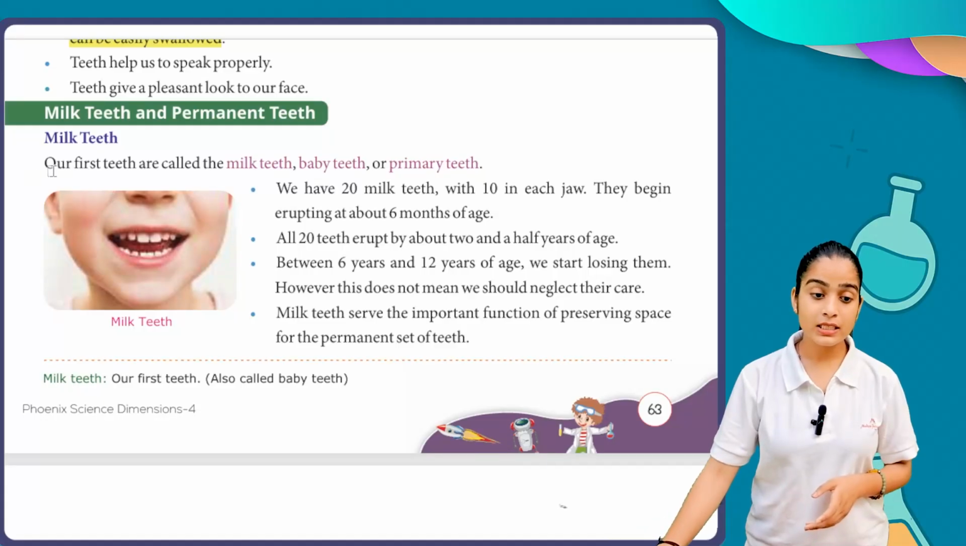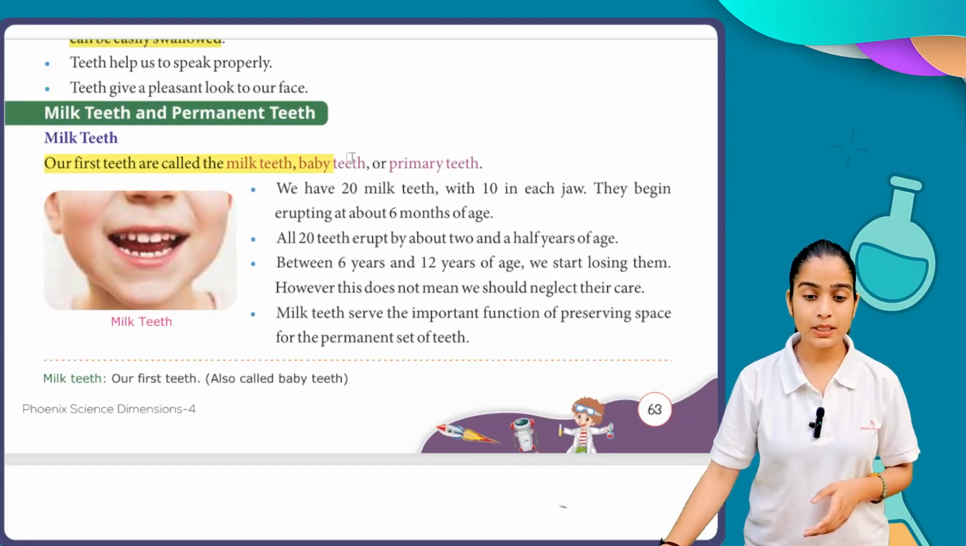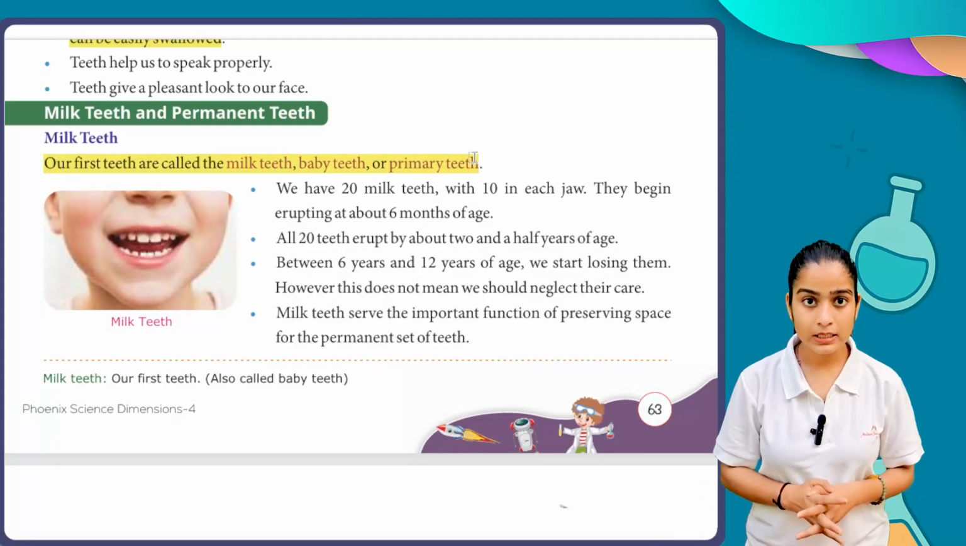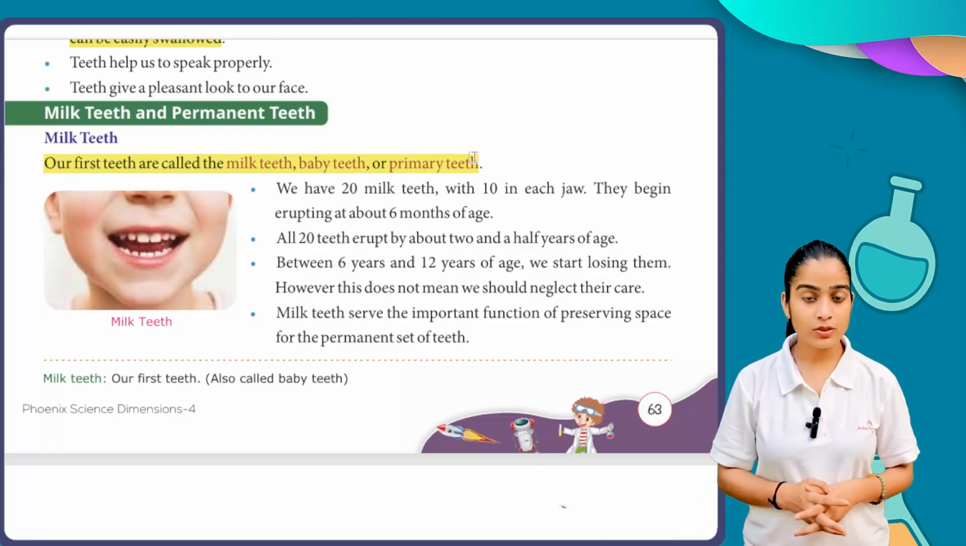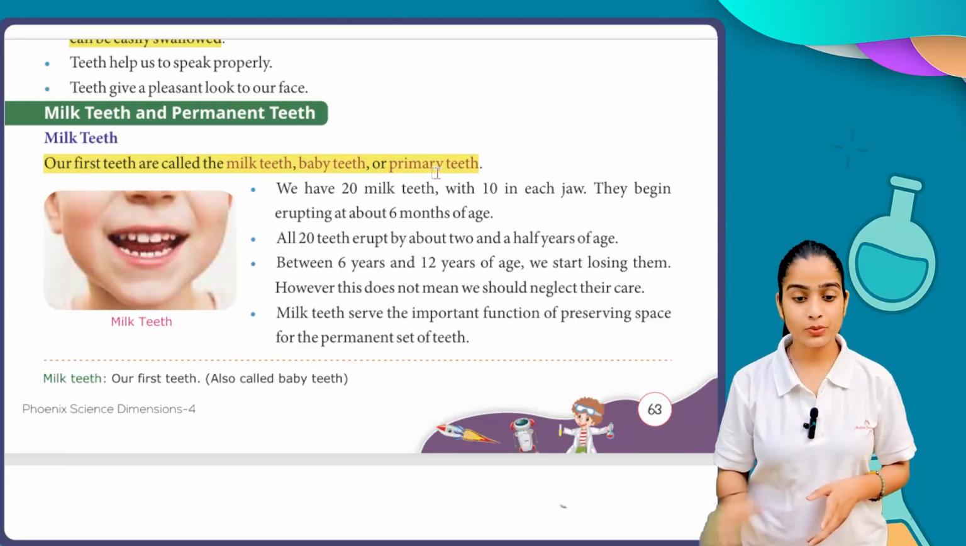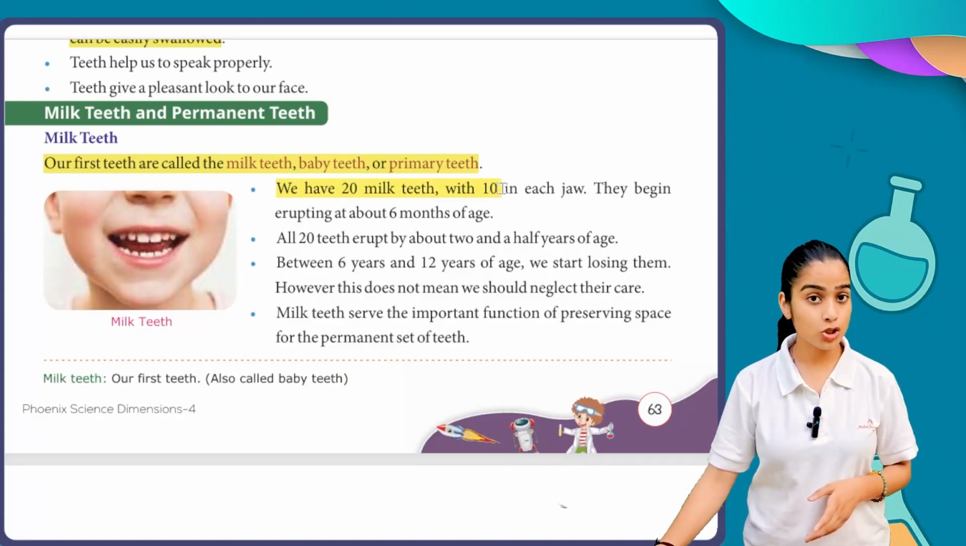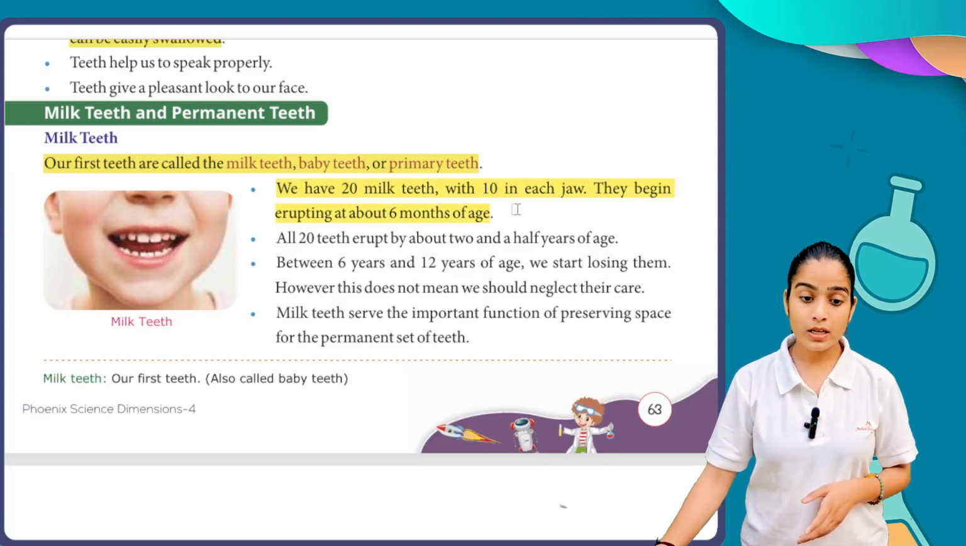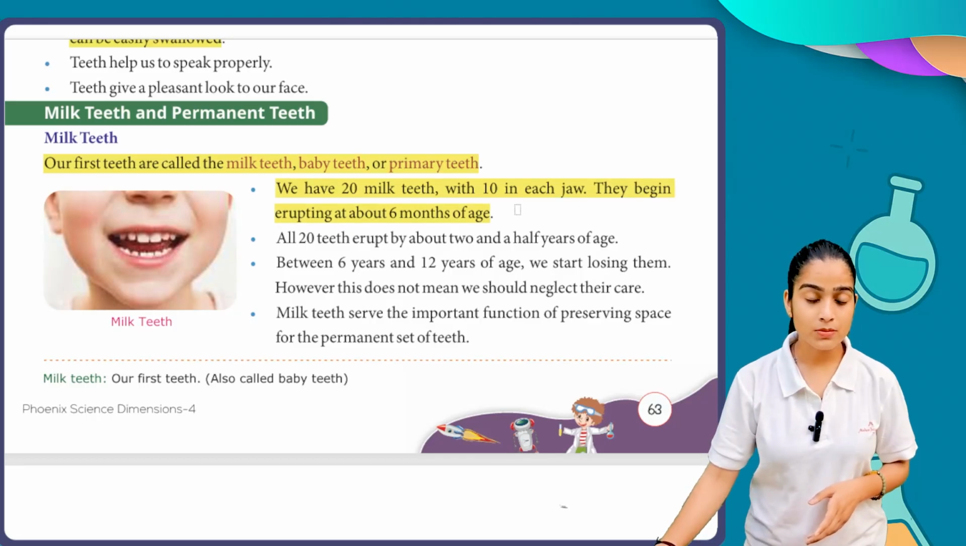Our first teeth are called milk teeth, baby teeth or primary teeth. For human beings, teeth come two times. First, in our childhood, which is why we call them baby teeth, milk teeth or primary teeth. We have 20 milk teeth, with 10 in each jaw. They begin erupting at about 6 months of age.